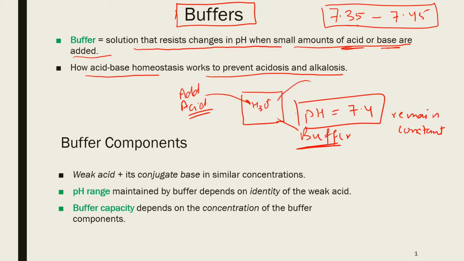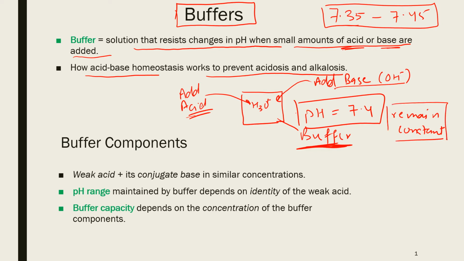And even if we add a small amount of base, which means addition of hydroxide ions, in that case also, buffers resist the change in pH. In other words, even if we add small amounts of acid or a small amount of base, pH will not change and it will remain constant.